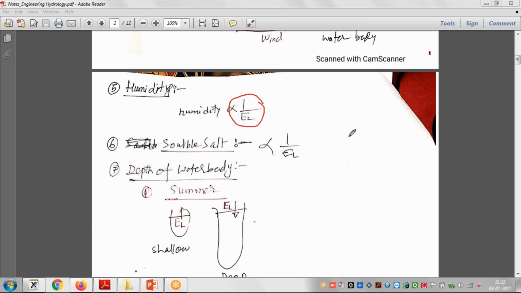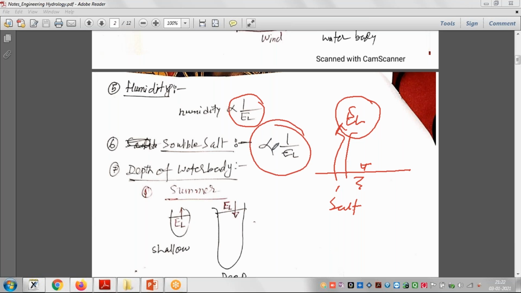Next is soluble salt. Suppose this is sea water, right? This seawater has salt, so because of the presence of soluble salt, evaporation loss becomes small, or we can say it is inversely proportional to evaporation loss. So if salt is present in the water, then evaporation loss will be less.